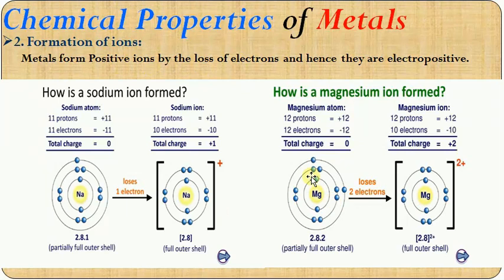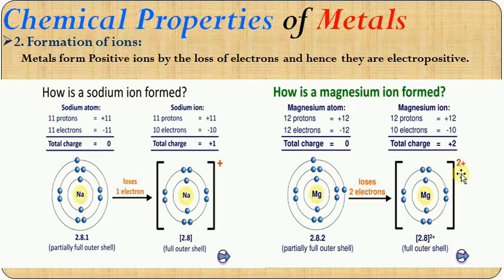Similarly, for the next case, magnesium. The electronic configuration is 2, 8, 2. It means it has 12 protons and 12 electrons. The net charge of the neutral atom is 0. But during the chemical reactions, the last shell electrons are lost, because in order to gain 8 electrons in the last shell, it needs 6 electrons. But energetically, losing 2 electrons is simple. In other words, gaining 6 electrons is a bit difficult. That's the reason it loses these electrons and becomes magnesium ion.